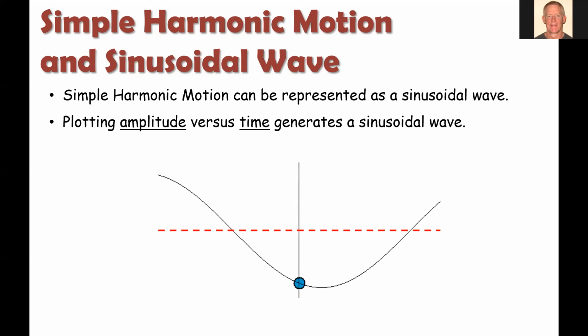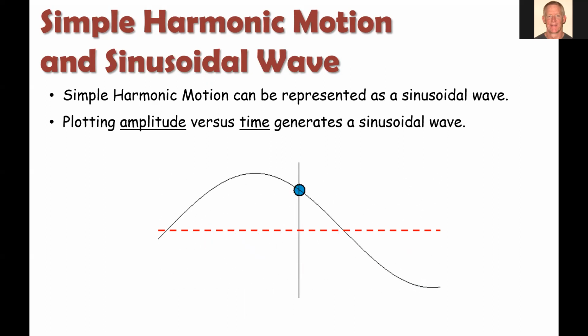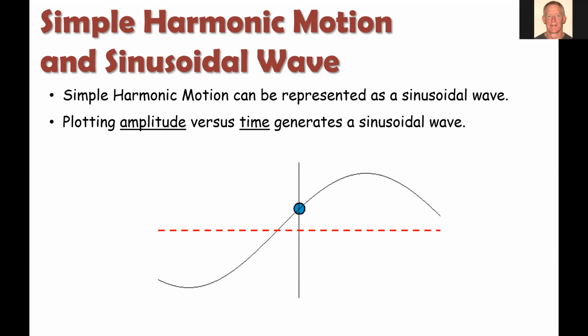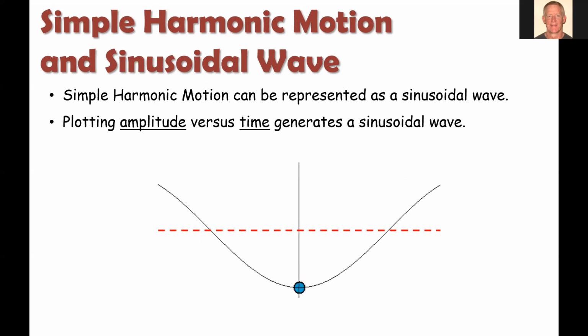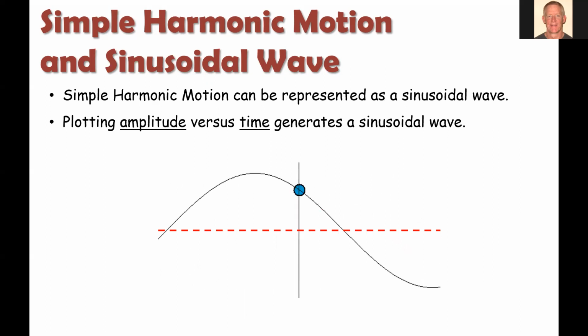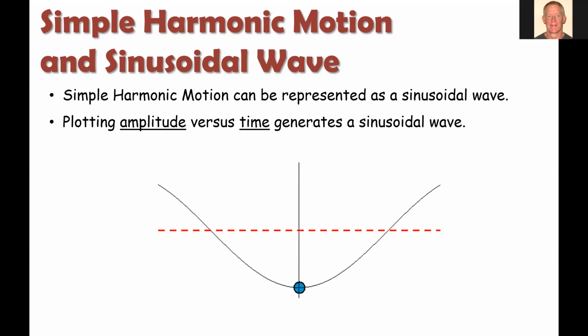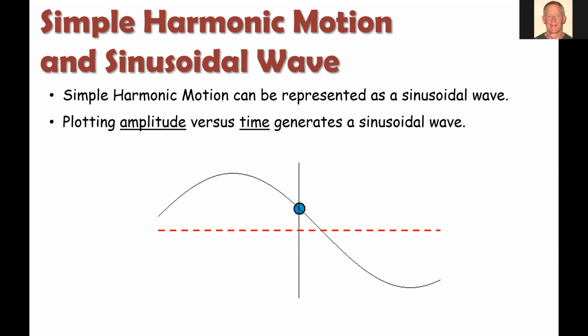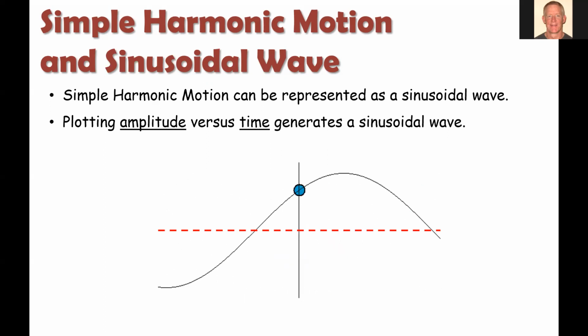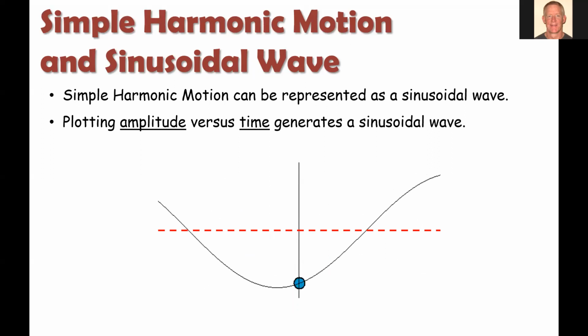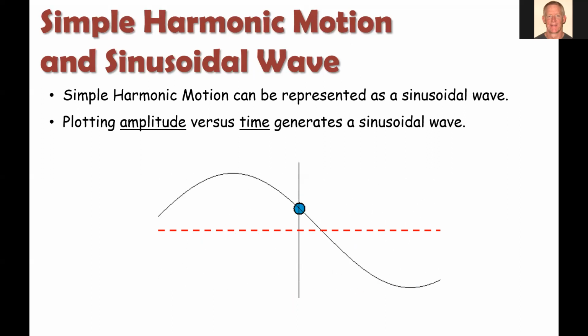Okay, so those of you that are in trig or calculus, you've done a lot of work with our trig functions, sine and cosine. When we graph them, they produce a nice smooth wave. And that's exactly the same type of wave we get when we plot amplitude versus time of an object that's moving in simple harmonic motion.